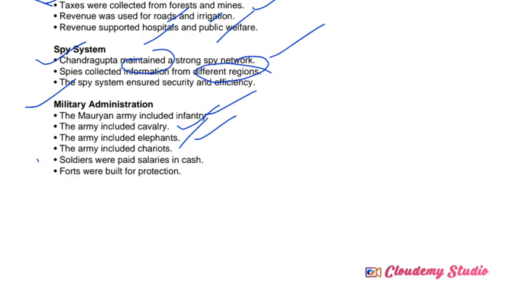So what about the salary of soldiers? They were paid in cash form, so that's also very important. Some of the forts were built for protection, most commonly in that time, for an empire or kingdom. So how they used to protect their empire or kingdom is by building a lot of different forts. So this is regarding the military administration of the Mauryan empire.